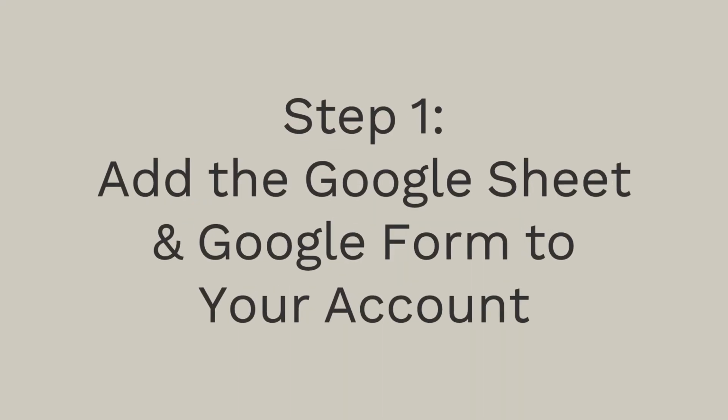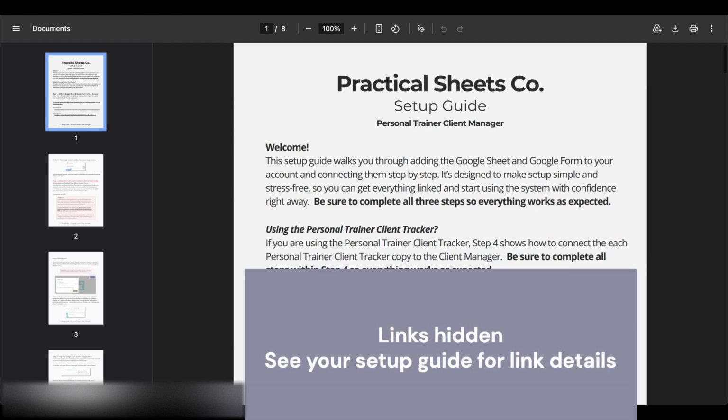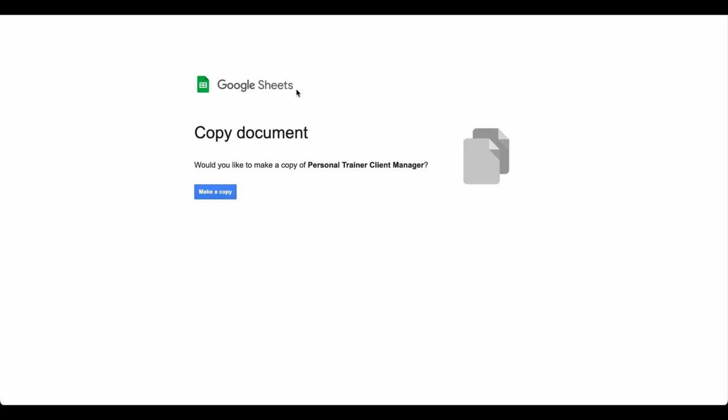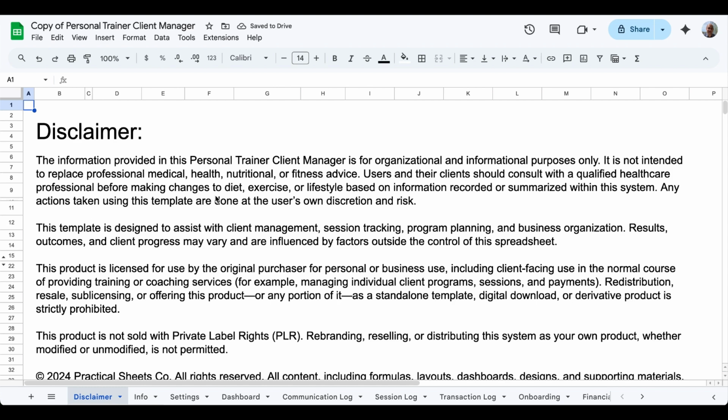Okay, so the first thing we need to do is add the Google Sheet and the Google Form to our Google account. You'll see the two links here, and you'll just click each of those links and it will open up a separate tab. What I like to do is right click and open link in new tab. When that tab opens, it'll open this copy document page, and you can just push the make a copy button. That will make a copy of our master file into your Google account. And you'll see here it is. The personal trainer client manager is now in my account.